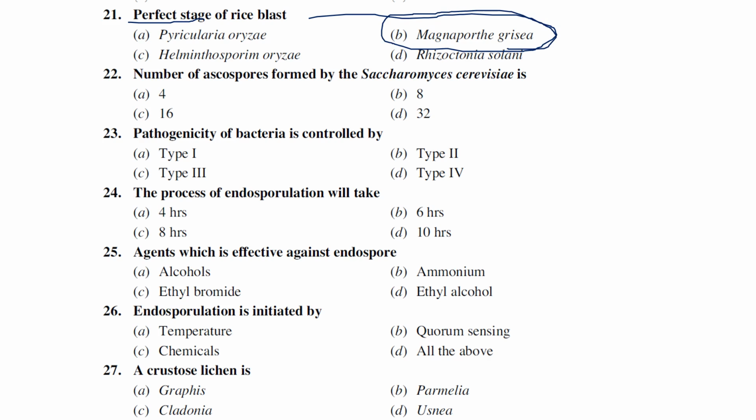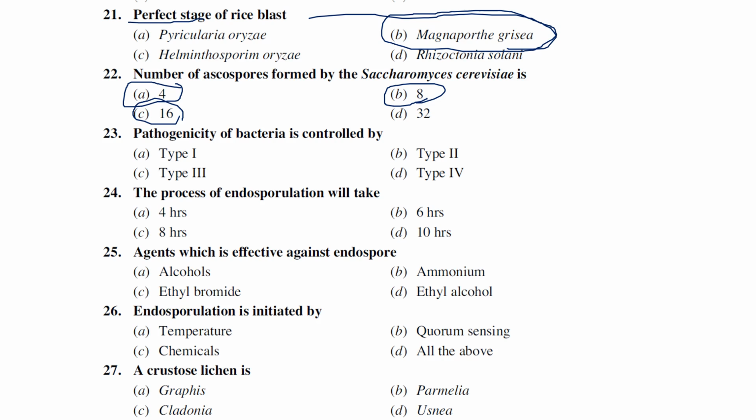The number of ascospores produced by Saccharomyces cerevisiae: 4, 8, 16, 12. Even though it comes under the Ascomycota group of fungi, and the majority of Ascomycota produce 8 ascospores, it is a little bit different in some other cases. In the case of Saccharomyces cerevisiae, it will produce 4 ascospores, and when it comes to Trichoderma, it will produce 16 ascospores, like that.